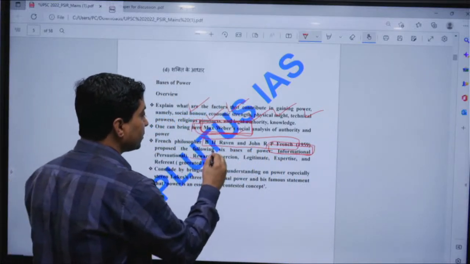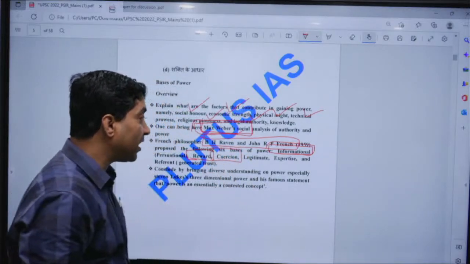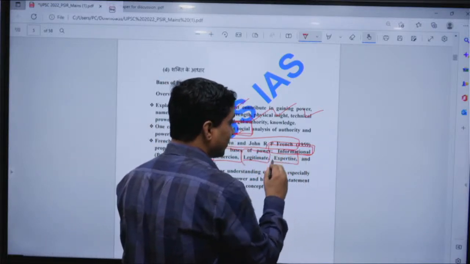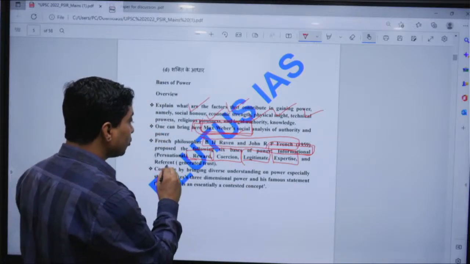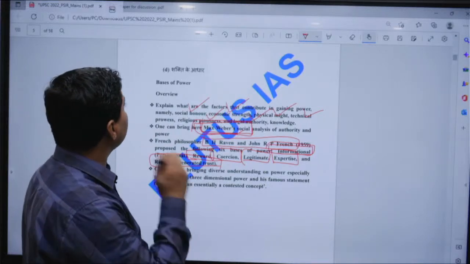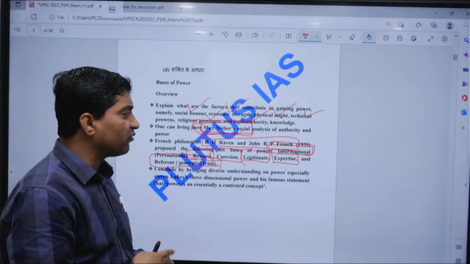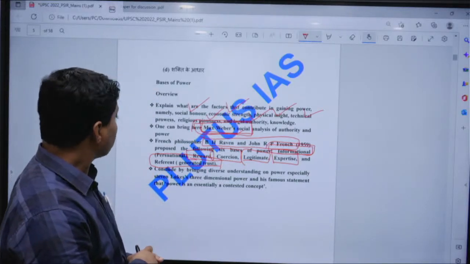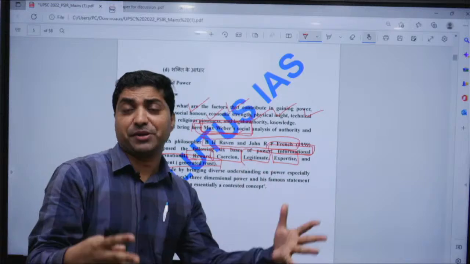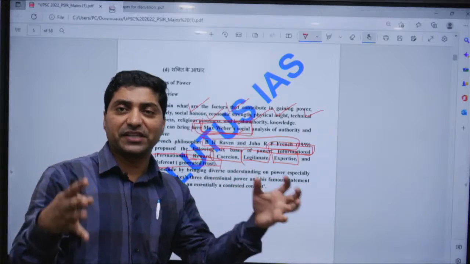Then reward is also a form of power. Then coercion is also a form of power. Legitimate is also a form of power. Expertise is also a form of power. And trust is also one form of power. So there are many philosophers who talk about the basis of power: Max Weber, Raven and French. Michael Mann also talks about the social, economic, political and military bases of power. So there are many philosophers who talk about different bases of power.